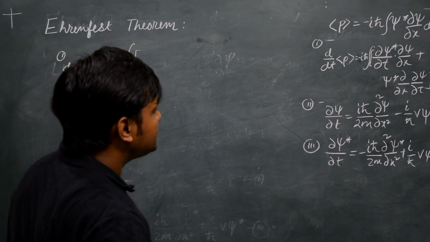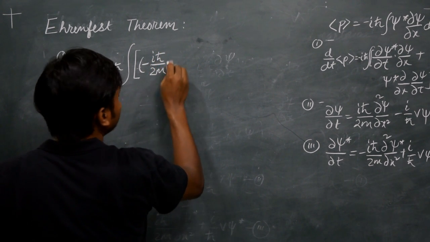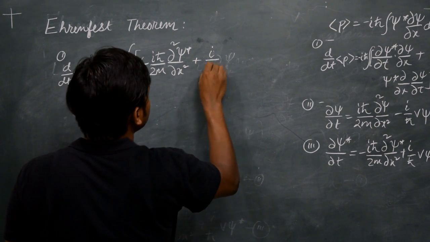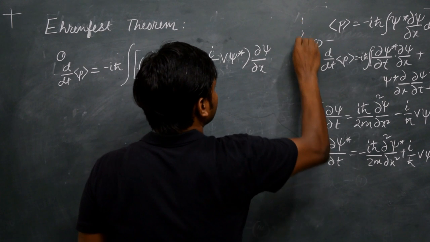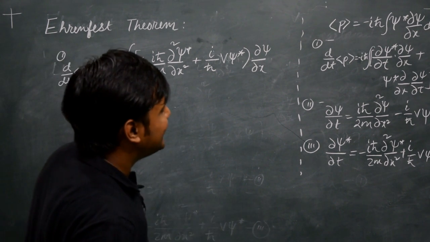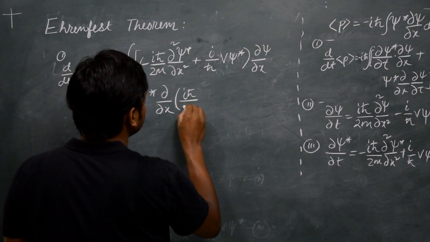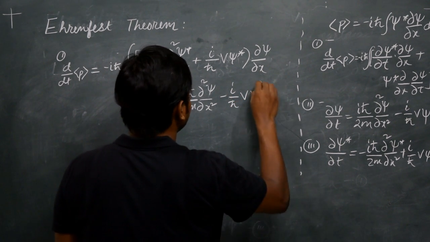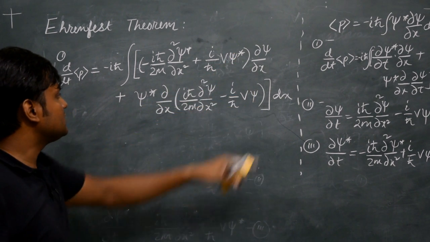This is going to become the integral of del psi star by del t, which is minus i h cross by 2m del square psi star by del x square plus i by h cross V psi star, times del psi by del x, plus psi star times del by del x of del psi by del t, which is i h cross by 2m del square psi by del x square minus i by h cross V psi, dx.